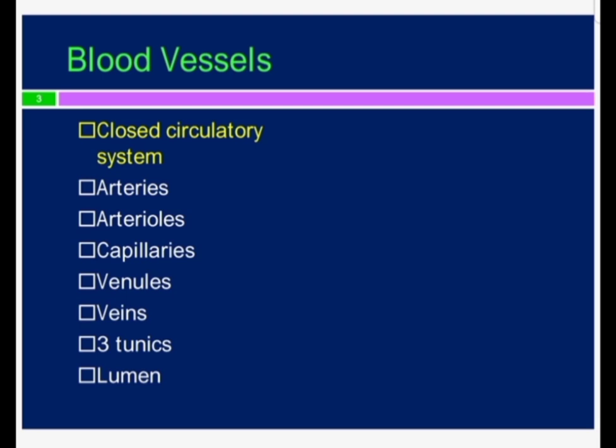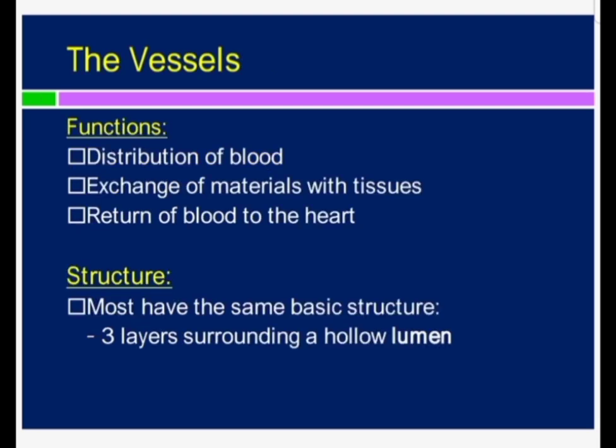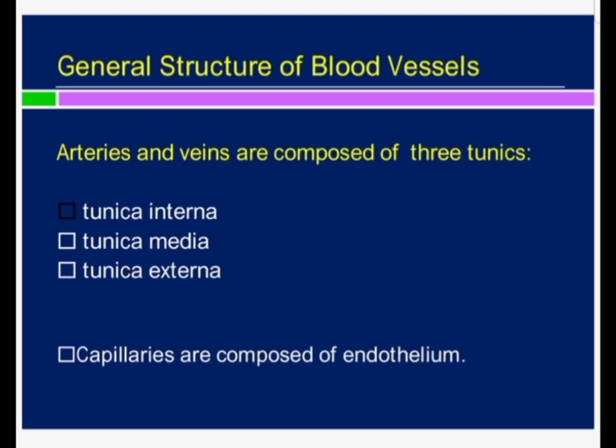The blood vessels, if we talk about the blood vessels, the arteries, the arterioles, and then capillaries, and the venules and veins, and always there are three layers which are the tunics. The function of these vessels is distribution of the blood, exchange of materials with the tissues, and return of blood to the heart. Most of the blood vessels have three layers surrounding a hollow lumen. Arteries and veins are composed of three tunics: tunica intima, tunica media, tunica adventitia.